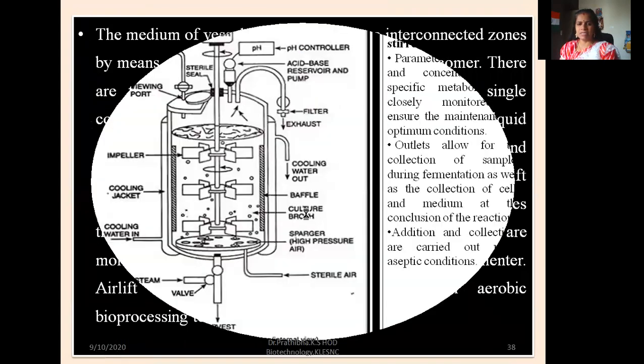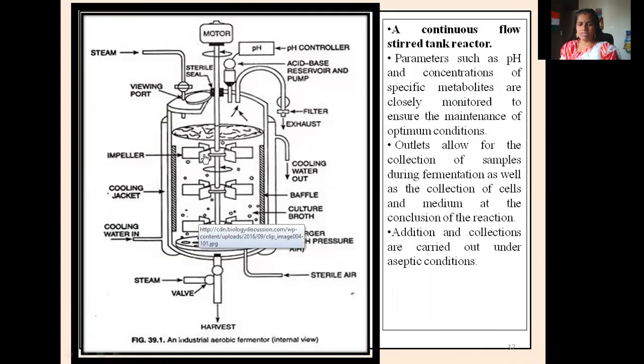Then you can see the culture broth. This is the culture broth. As this is used for an aerobic fermenter, definitely you should use the broth system, not the solid system. In an aerobic fermenter, you can see the stirrer, right? So that's why it's called a stirred tank fermenter. You can see this is the sparger. In my previous classes, you can go through it in detail. I explained about the sparger, what the sparger is, everything, and different types of spargers. And here you can see this is the sterile air.